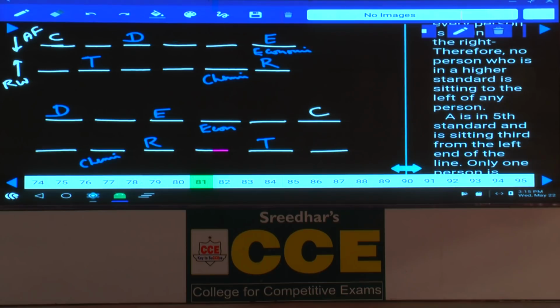the one who teaches economics sits third to the left of D. S faces one of the immediate neighbors of E. S is facing one of the immediate neighbors of E. Hence, where should this S be?